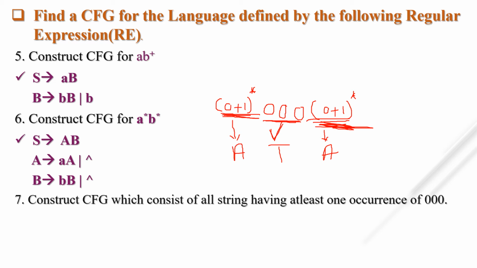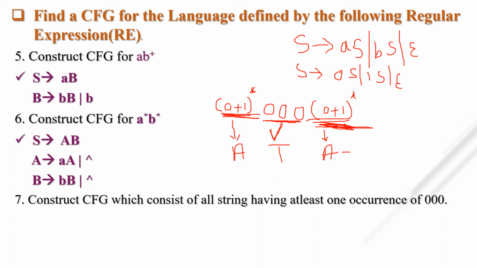What is the answer for any combination of A and B? This is the answer: S tends to AS or BS or null. So for 0 and 1, what is the context free grammar? 0S or 1S or null. So we get what we have to write for A, and what we have to write for T. T tends to 3 times 0. That's it.